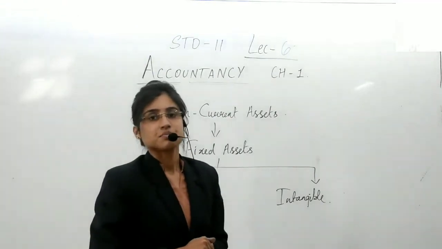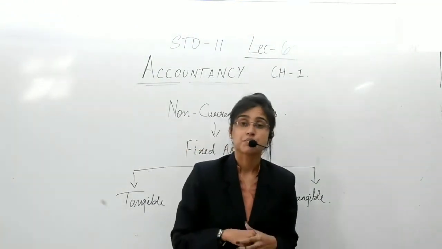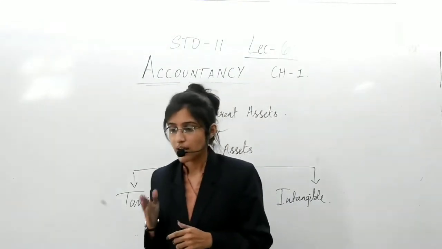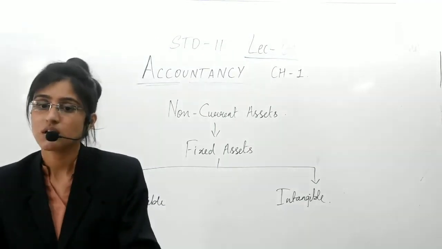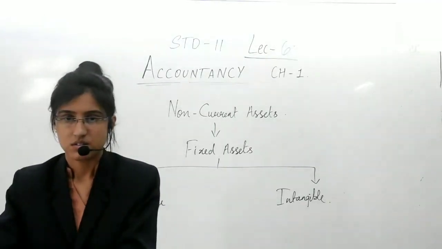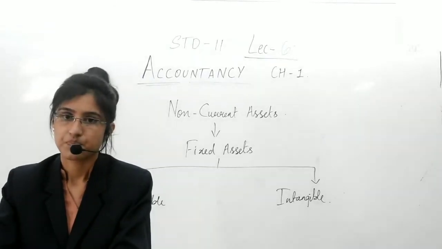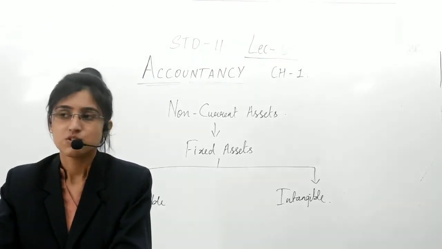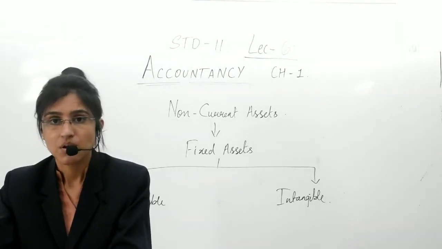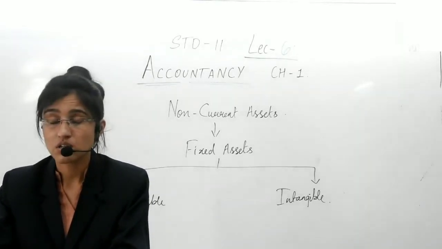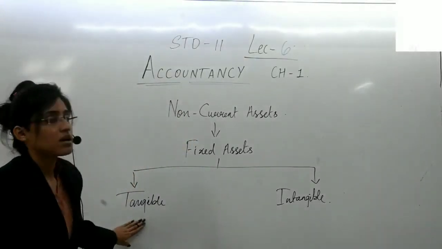The assets which can be seen, which can be touched, which are having a physical existence, are known as tangible assets. Yes. Tangible assets: land, building, furniture, machine, these are all non-current tangible assets.